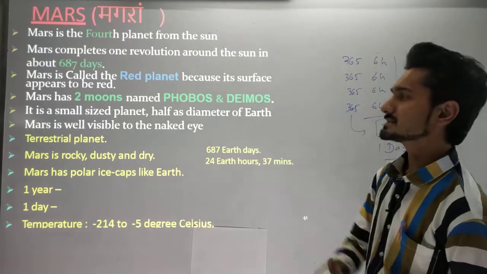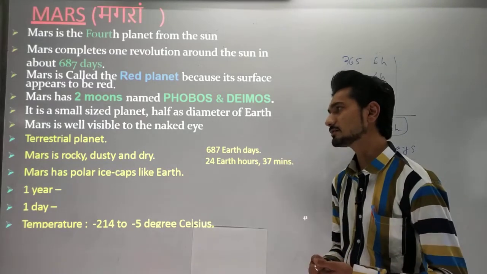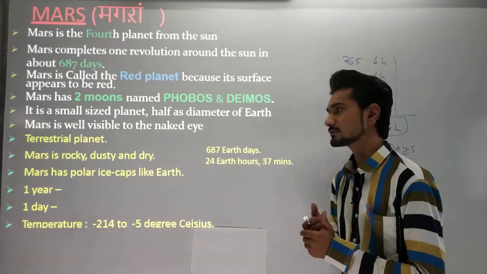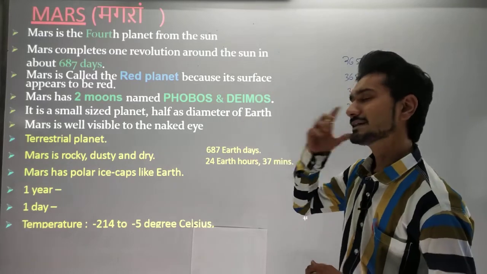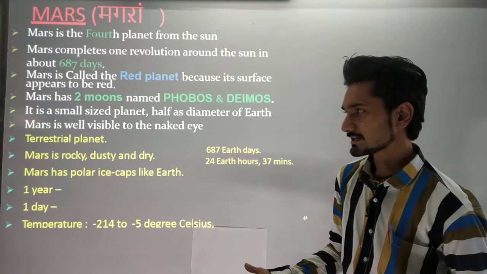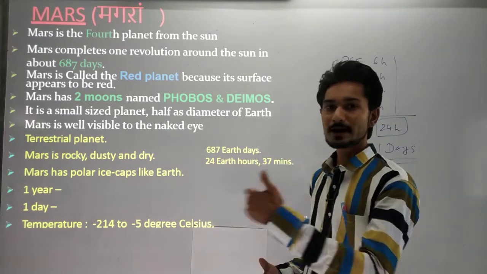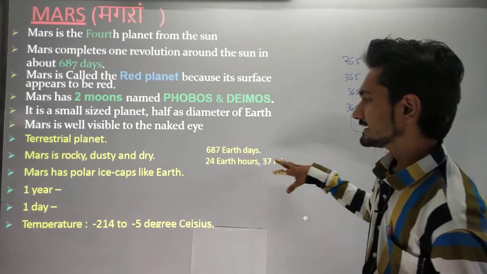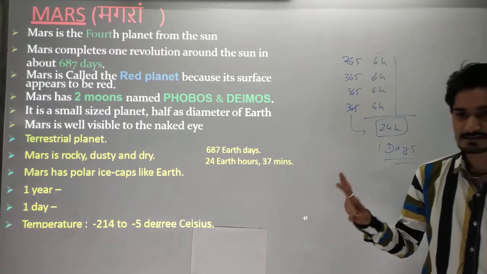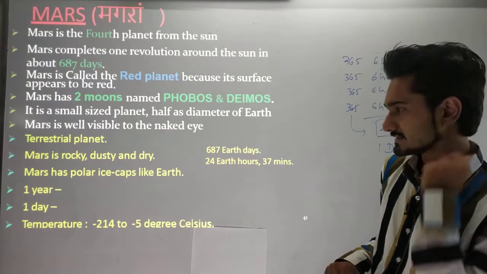It is a small planet, half the diameter of the Earth. Mars is well visible to the naked eye because it is very near to the Earth, so we can see it in the night time or sometimes in the daytime. It is also a terrestrial planet because it comes before the Mars orbit. It takes 687 days, so one year on Mars is 687 days.